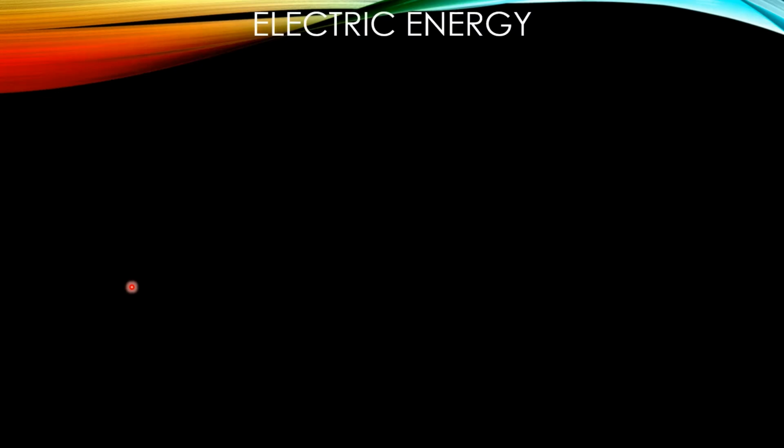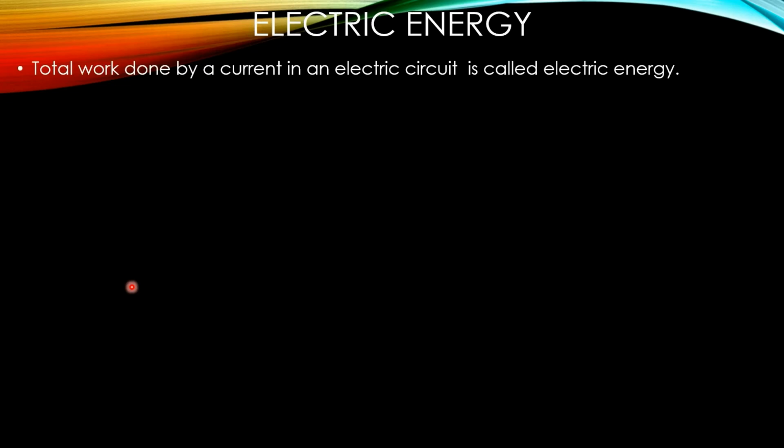Now, electric energy. Total work done by current in an electric circuit is called electric energy.